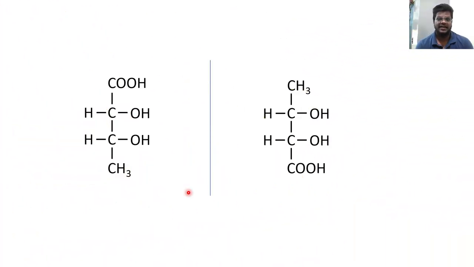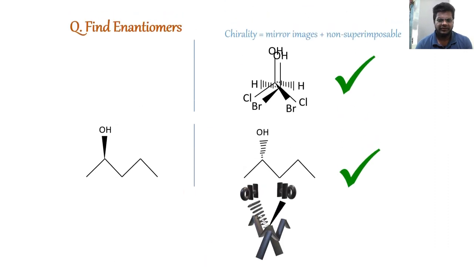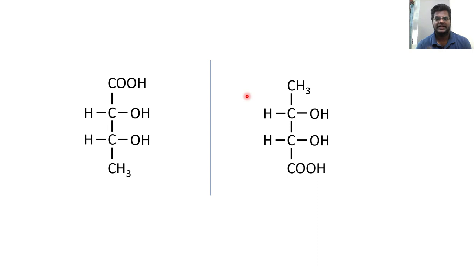Now here in this example, we will be dealing with Fischer projections. There is a different approach of solving questions of Fischer projections. Up till now, we saw every example which contained the wedge or the dashed lines, right? This was the 3D structures. We can flip the structures, tilt the structures, rotate it anywhere to find if they are mirror images or they are superimposing or not. But with the Fischer projections, there are some restrictions. If you remember, Fischer projections are nothing but the two-dimensional representations of 3D structures, right? We are dealing everything in the one plane itself in Fischer projections.